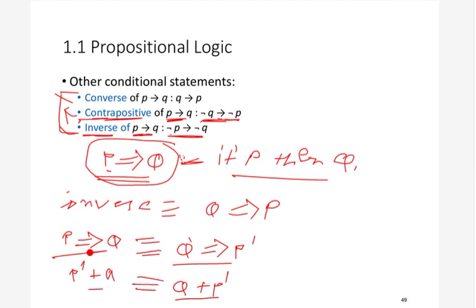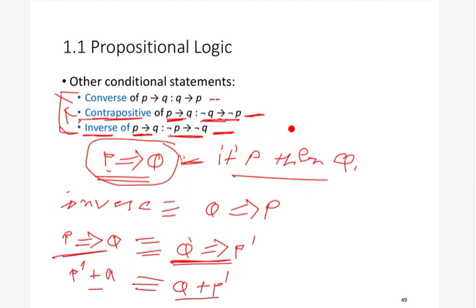Similarly, we have already seen that q implies p is equivalent to not p implies not q. So for any conditional statement, its converse and its inverse are equivalent. Converse and inverse are equivalent, and the original conditional statement and its contrapositive are equivalent. We have written these theorems here, and we have already explained all the things written on this slide.